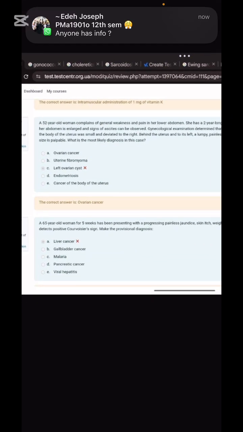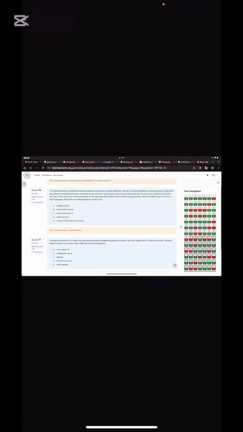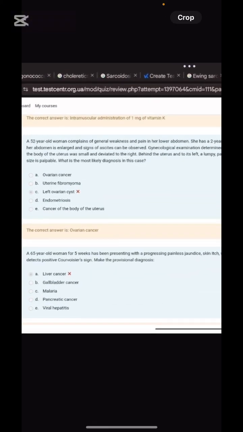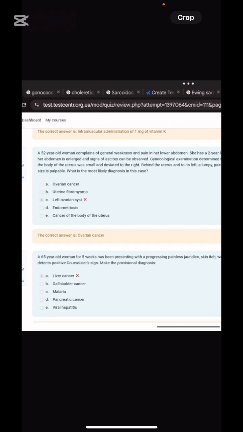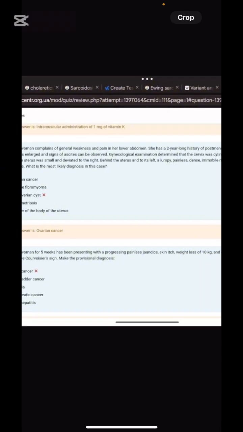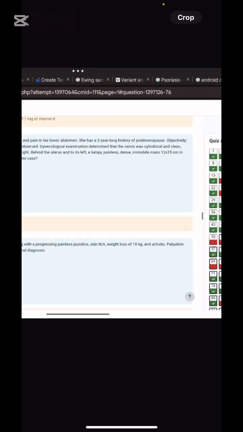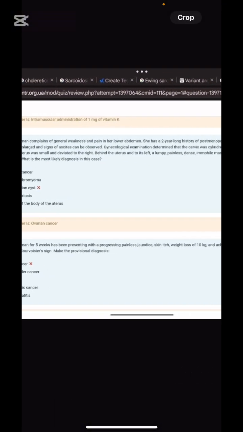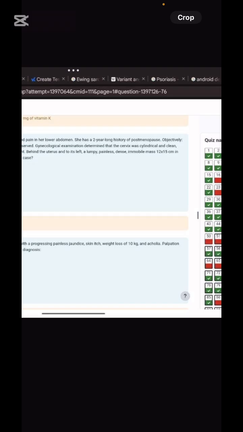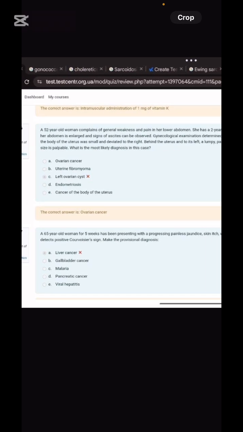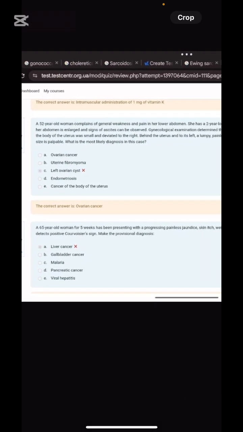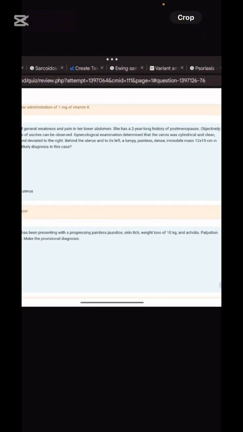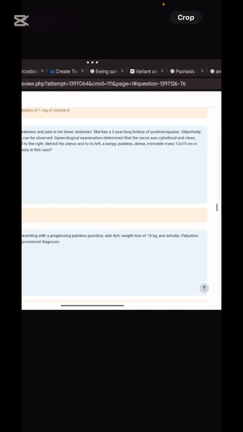Next is this case. We have covered it in the portion of ovarian tumors as well, but let's read it one more time. A 52-year-old woman complains of general weakness and pain in the lower abdomen. She has a 2-year history of post-menopause. Objectively, her abdomen is enlarged and signs of ascites can be observed. Gynecological examination determined that the cervix is cylindrical and clean, which is fine, and the body of the uterus is deviated to the right. Behind the uterus there is a lumpy, painless, dense, immobile mass.